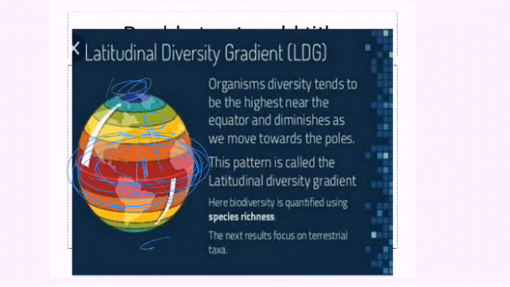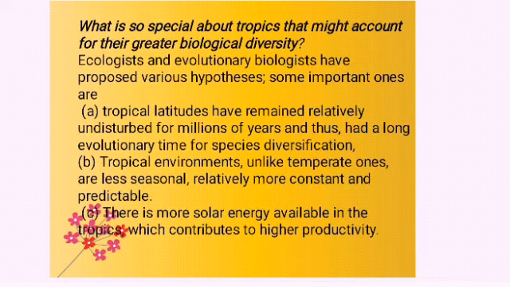So why are there more species in the tropics than in the temperate or polar regions? That is a very important question regarding the latitudinal gradient. In the tropics there are more species compared to the temperate or polar regions. What is the reason for greater biodiversity there? The ecologists and evolutionary biologists have proposed different hypotheses. Hypothesis means maybe this is the reason.